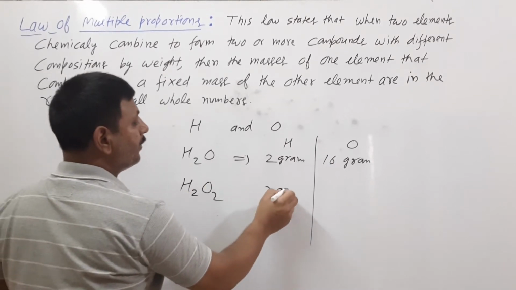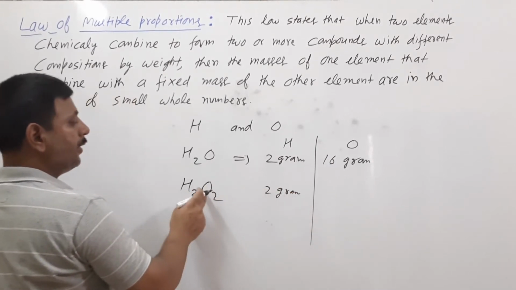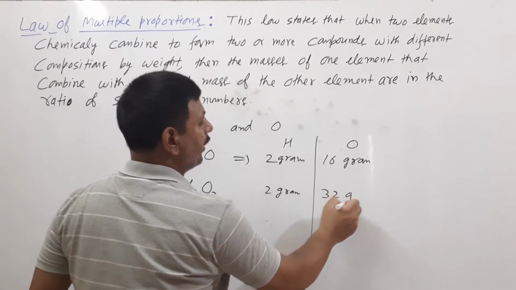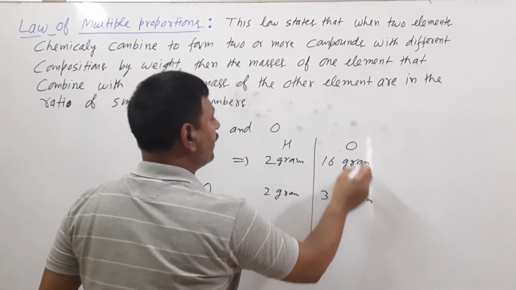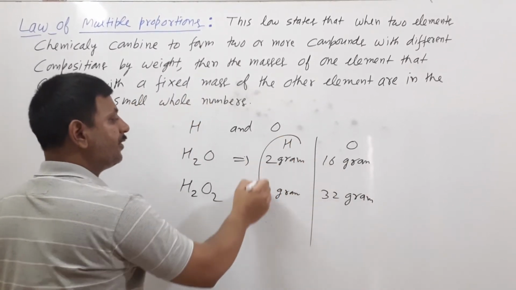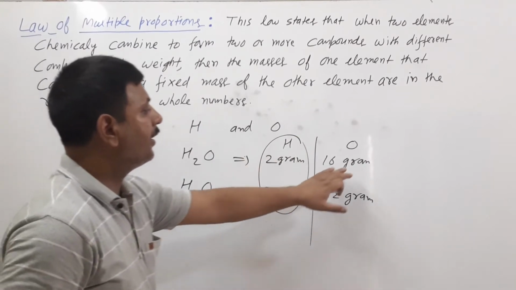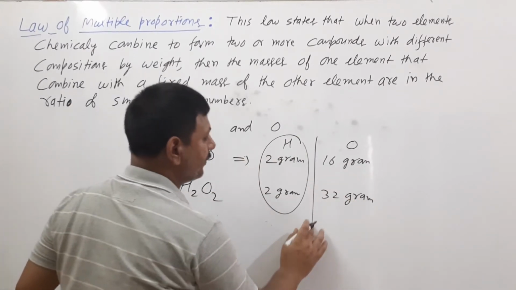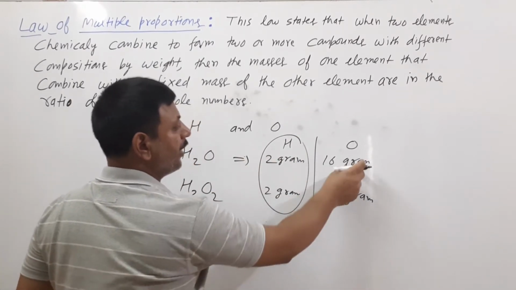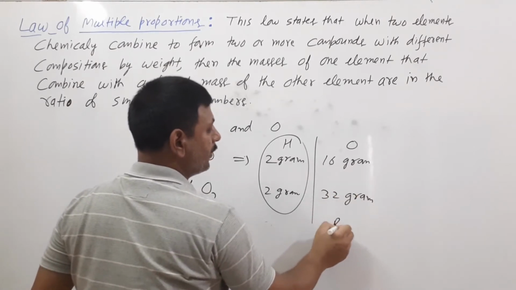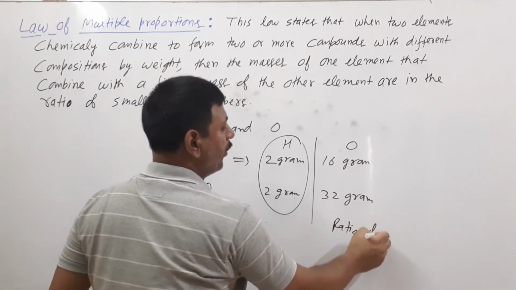If hydrogen is fixed, then the ratio of oxygen by weight is in the simplest ratio.